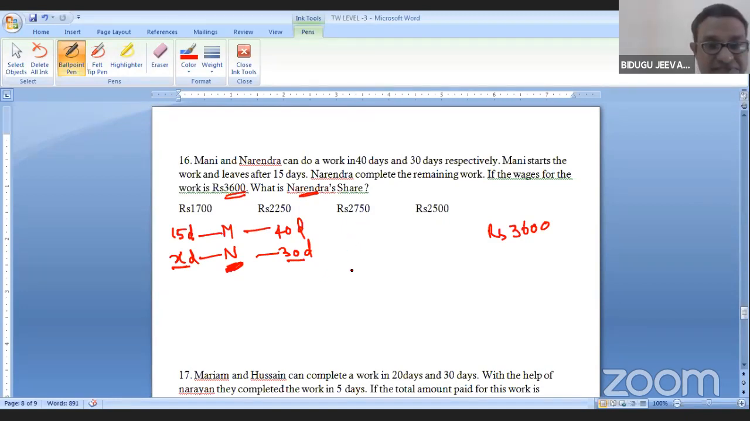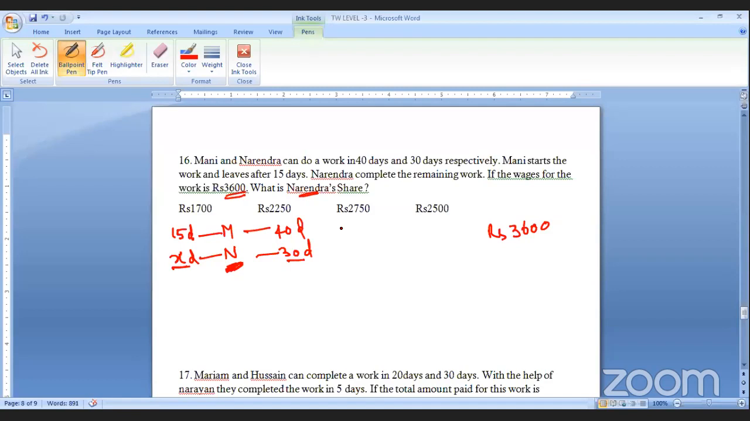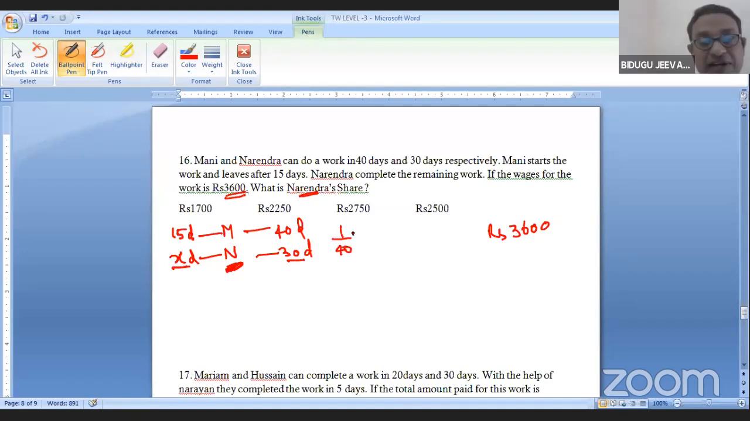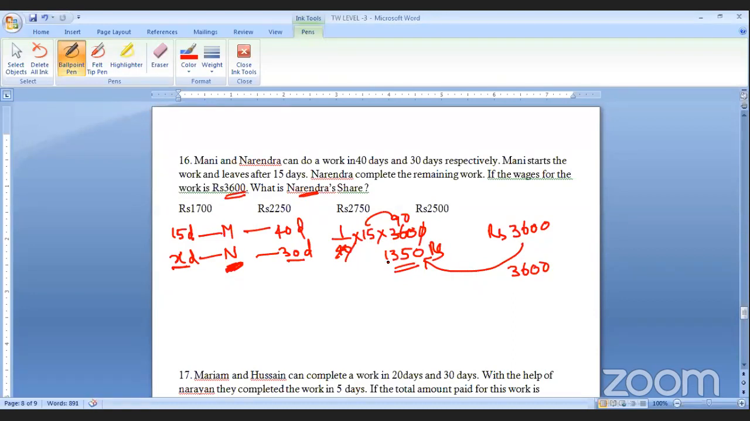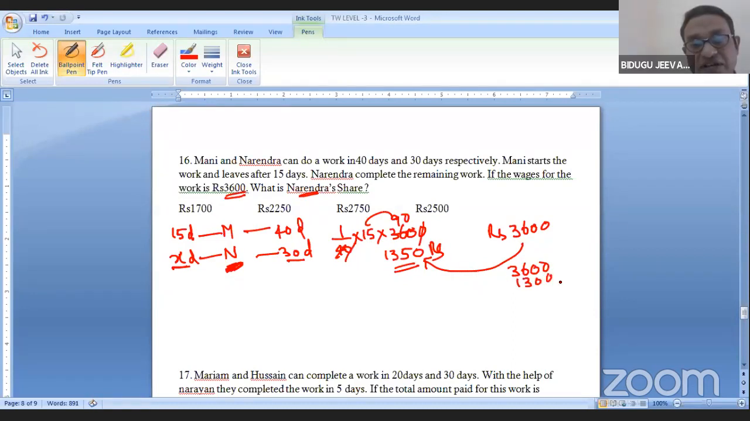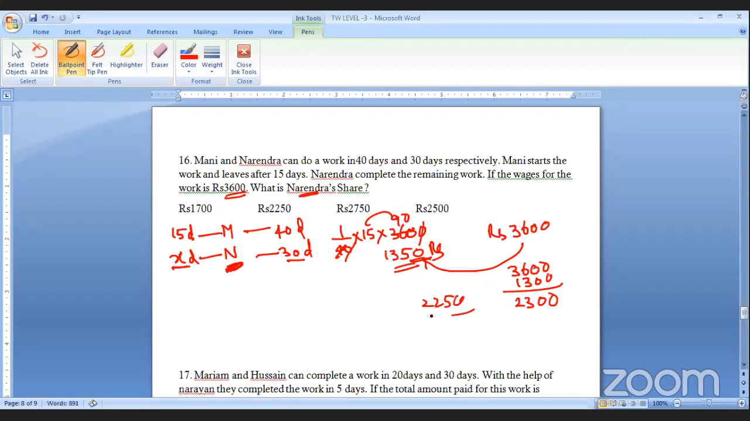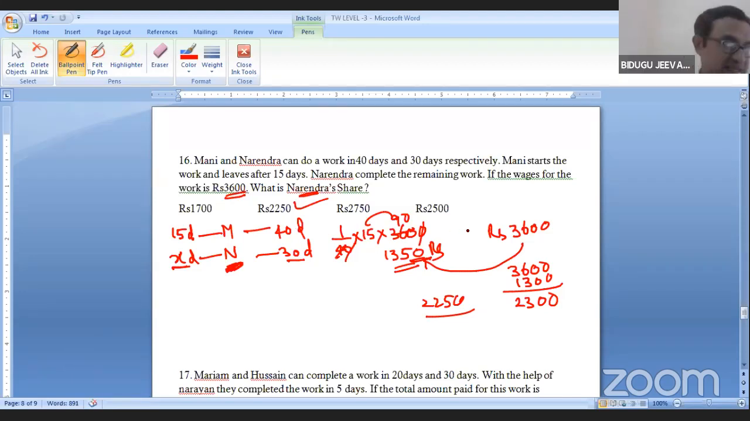First of all, 3600: we calculate Mani's amount, 1 by 40 into 15 days into 3600. It's clear, right? 90 into 15 is 1350. It is the amount got by Mani. So the remaining definitely goes to Narendra only. So 3600 minus 1350: 3600 minus 1300 is 2300, again subtract 50, so 2250 is the answer. By just looking at the calculation, you must be very fast.